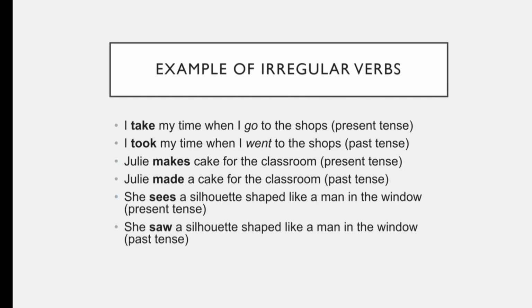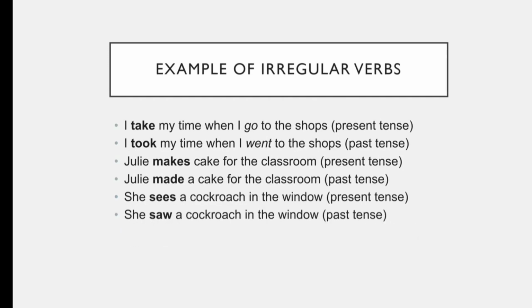Example of irregular verbs: I take my time when I go to the shops. Take here is present tense, but it has a different spelling pattern in the past tense. I took my time when I went to the shops. Took is the past tense of take.